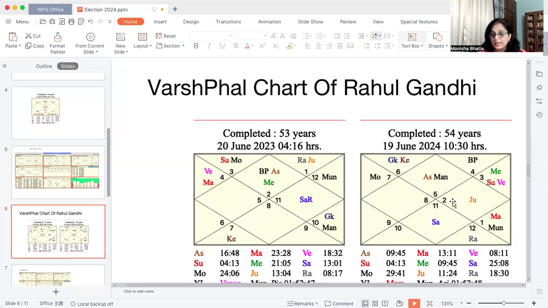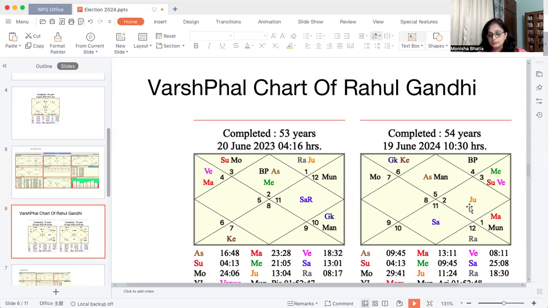So, and the 10th Lord is sitting in the 11th house. This is again a very powerful situation. It is making a connection with the 11th Lord. So ascendant has also gone to the 11th house. So something is going very well in his favor. The Muntha happens in the 9th house, and the Muntha Lord is also there. Again, a very, very favorable condition for Rahul Gandhi ji. And the 5th Lord is sitting in the 10th house. Again, a very powerful situation for him. So this chart looks very promising.